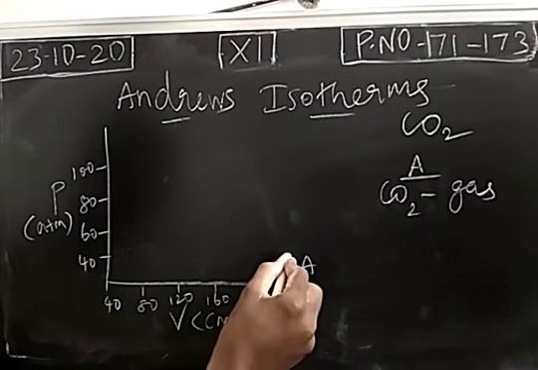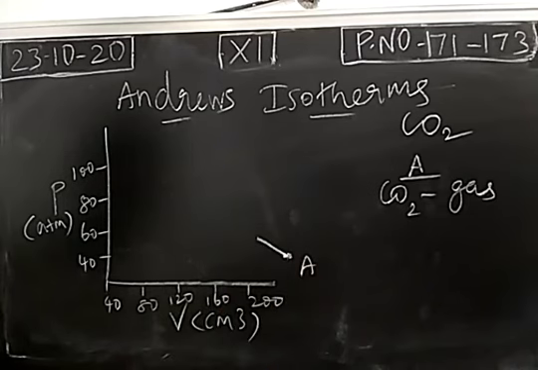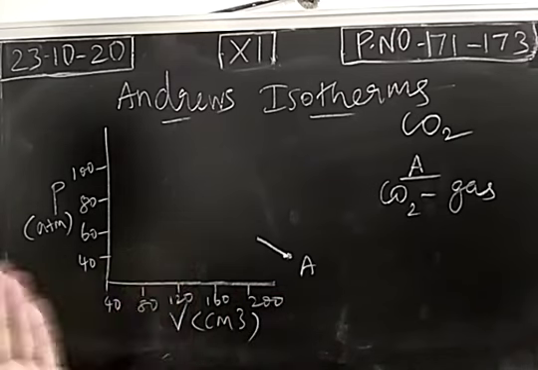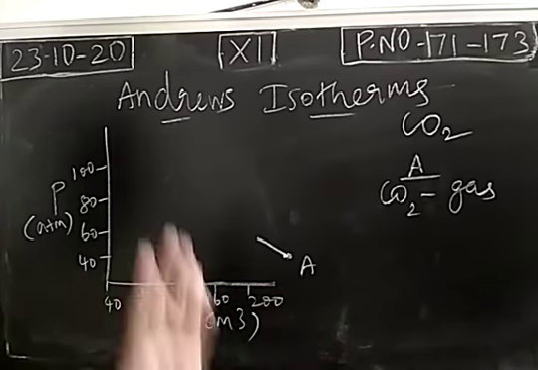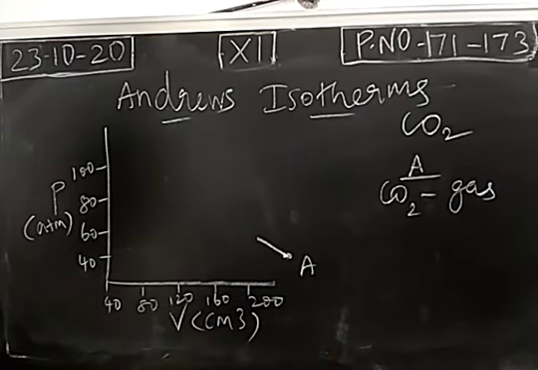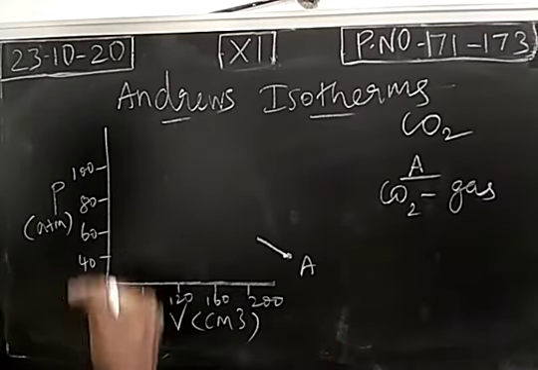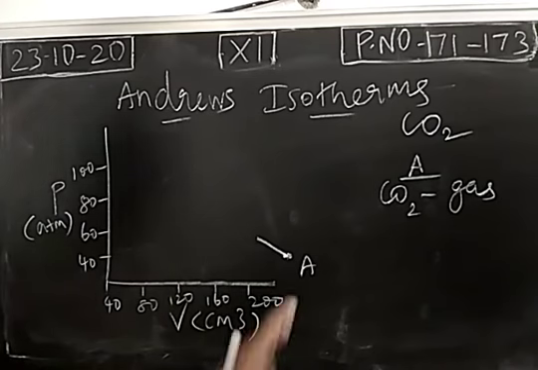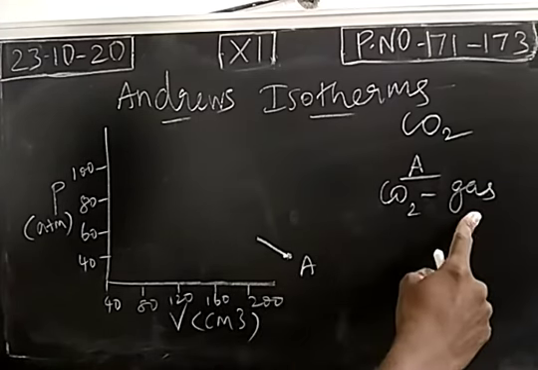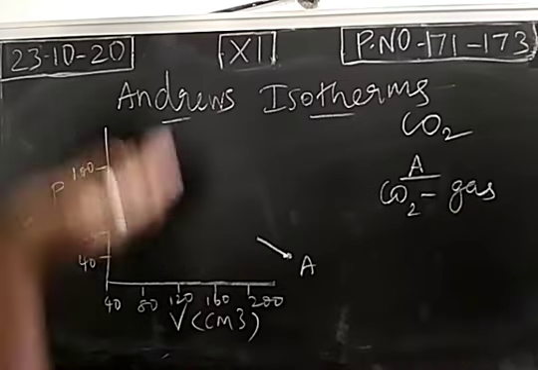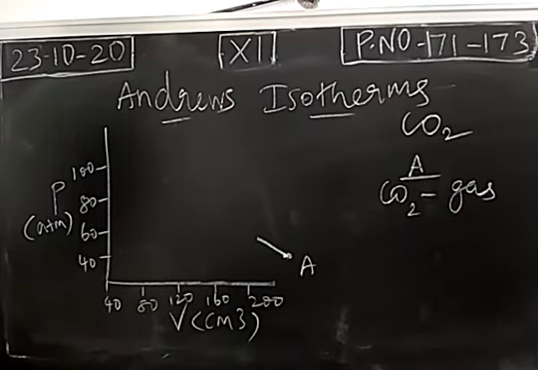When pressure increases, volume decreases. Right to left, volume decreases. Left to right, 40, 80, 120, increases. Right to left, volume decreases. At the same time, pressure increases. Considering the carbon dioxide at point A, this is existing as a gaseous molecule. We increase the pressure and the volume decreases. That means the physical state will be changed. Gaseous molecule will be converted into liquid.